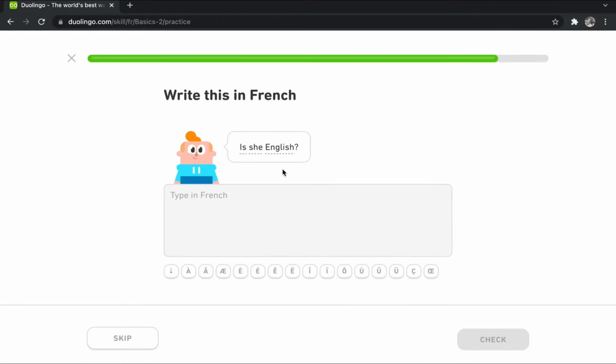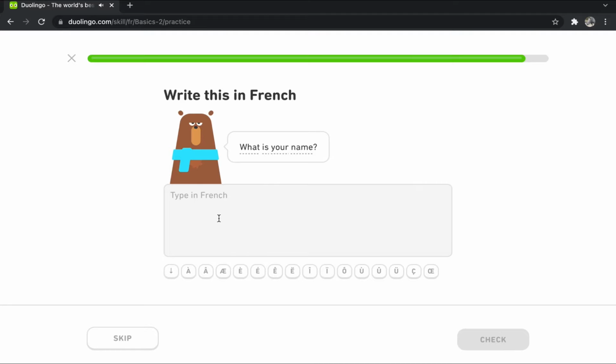Next question. Is she English? So we will just directly write the she in the front. So she in French is elle, and is est. Anglais. But because the subject is a girl, we will use E at the back, at the end. So elle est anglaise.